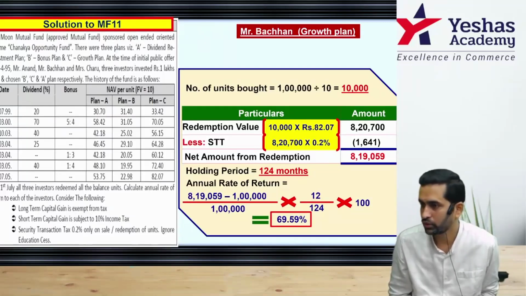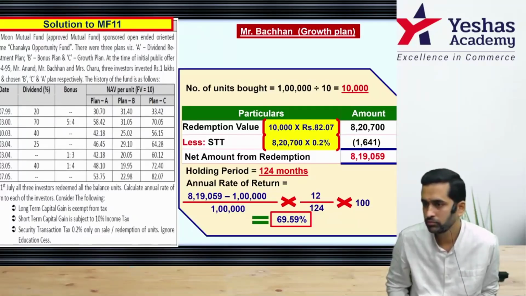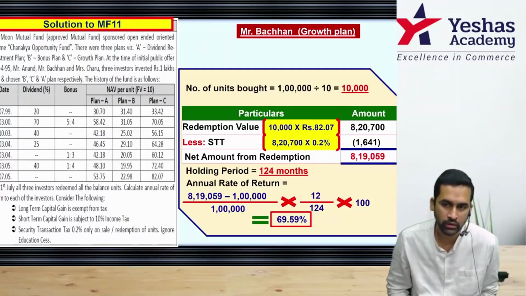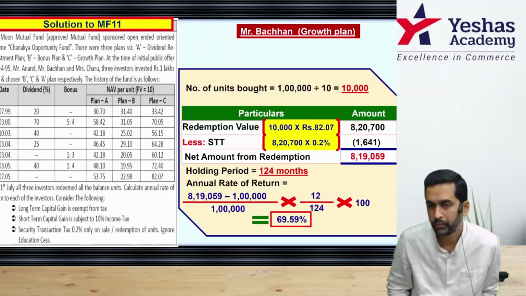So you can do into 12 by 124. 69.59%. Done.